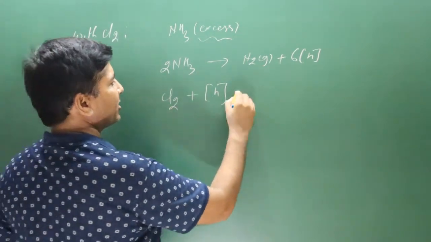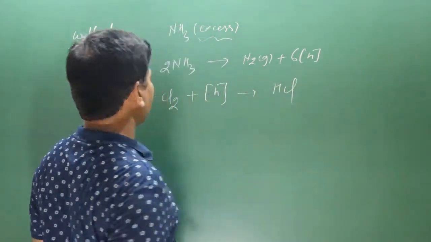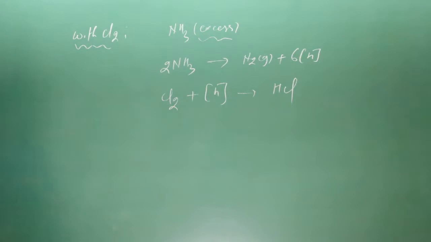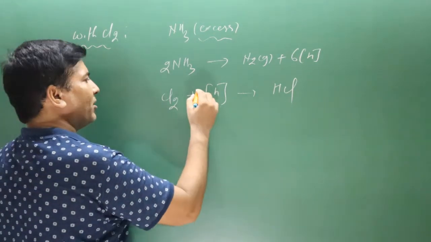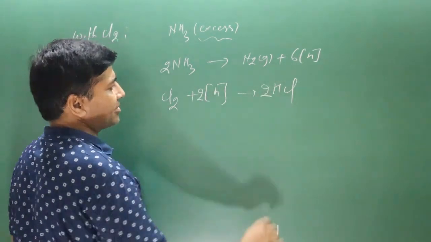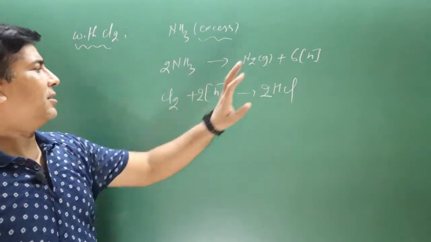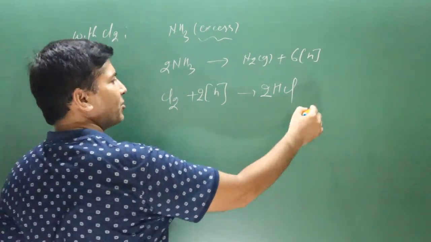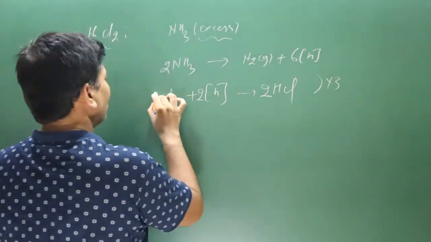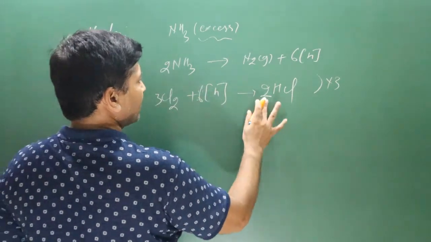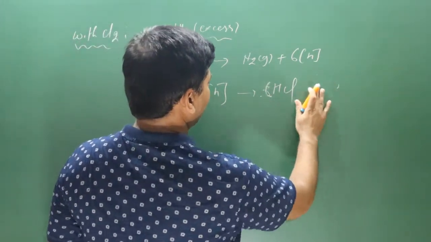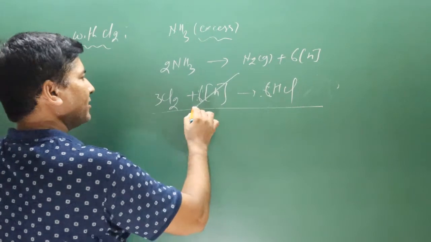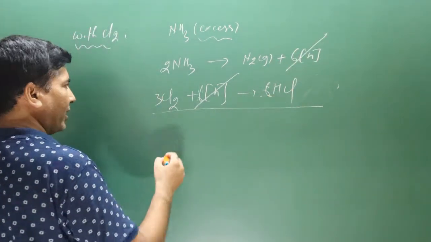Hydrogen will combine with Cl to form HCl because Cl will undergo what? Reduction. Okay, now 2Cl multiplied by 2, you can balance it. Balanced. We need 6 nascent hydrogen in this equation, multiplied by 3. Okay, 3 to just 6, 3 to just 6. Now I remove these numbers. Okay, very simple. 6 hydrogen cancel out.